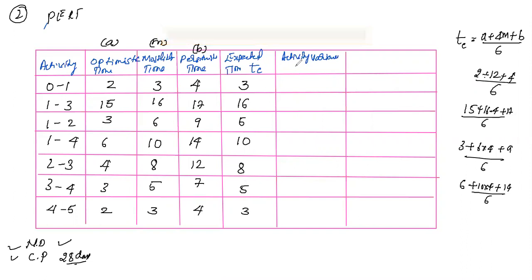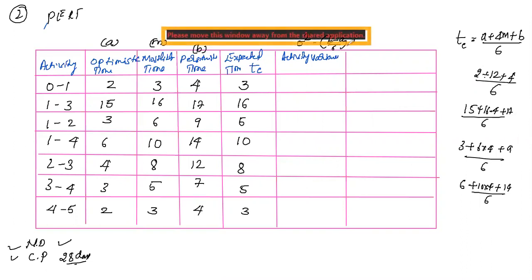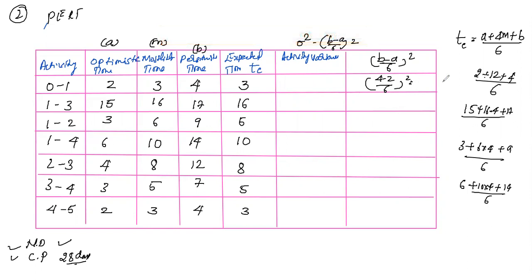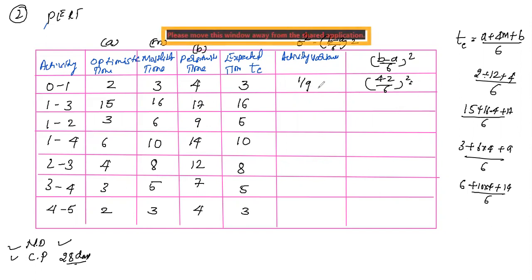And this variance, the sigma square, will be equal to B minus A divided by 6, whole square. So you need to simplify this using this formula, B minus A by 6 whole square. Here the B value is 4 and the A value is 2. 4 minus 2 divided by 6 whole square. So what will you get? 2 by 6. If you simplify this, you will get 1 by 3. If you square this 1 by 3, you will get 1 by 9.